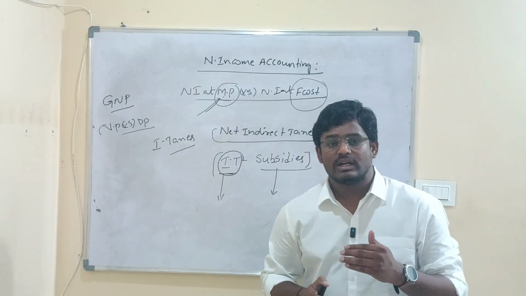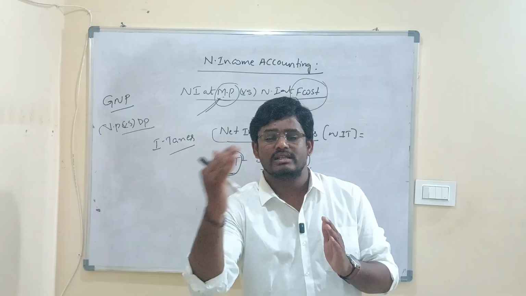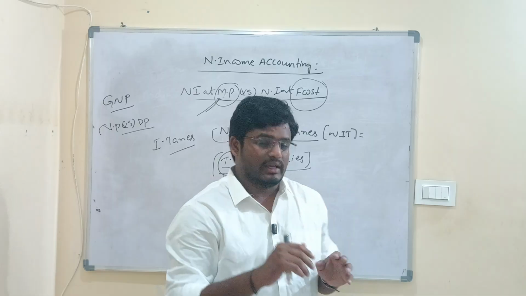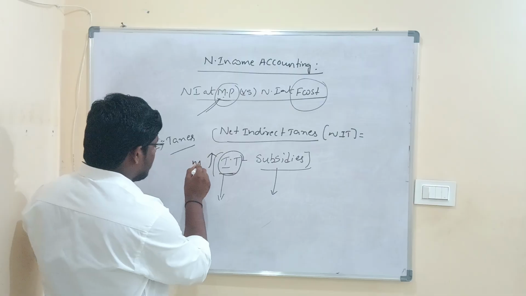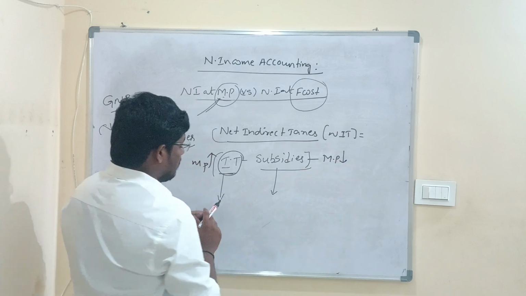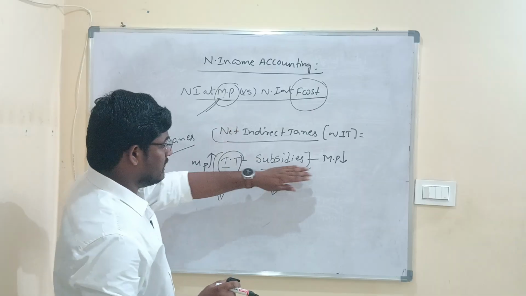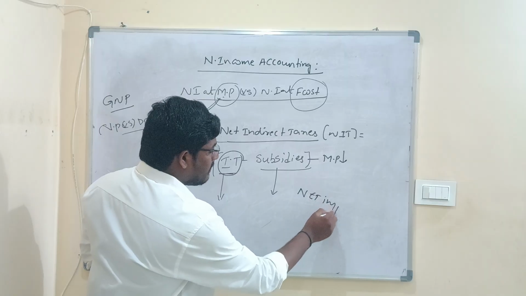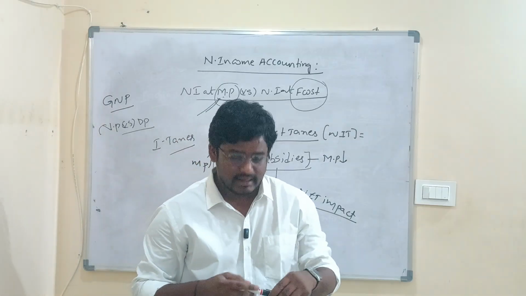If the government starts providing more and more subsidies to the producer, the producer sells the product at a very low cost compared to earlier. So indirect taxes increase the price of the product or the market price, and subsidies decrease the market price. When we talk about net indirect taxes, one is increasing the price, the other is decreasing the price. What we need is the net impact on the market price. That is where we are discussing the concept of net indirect taxes.